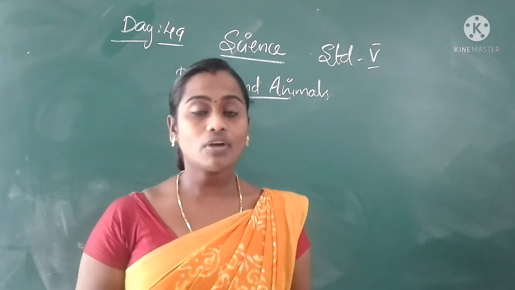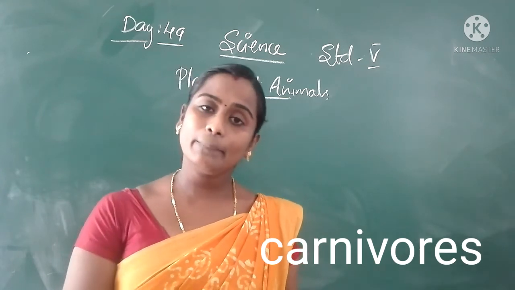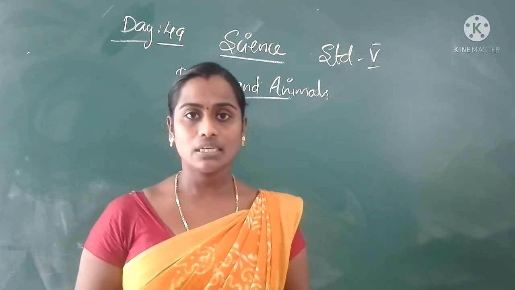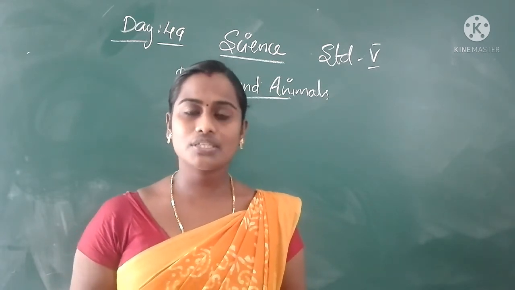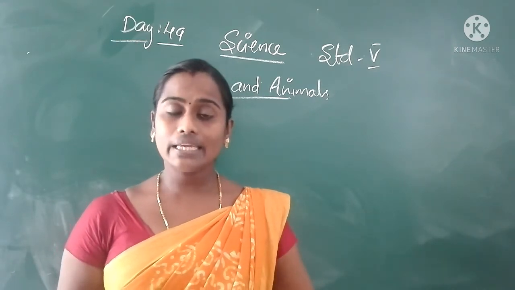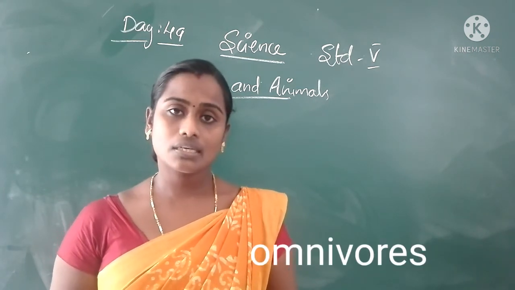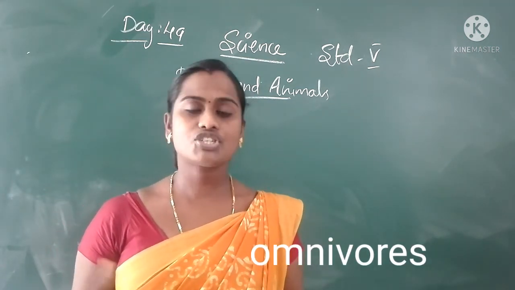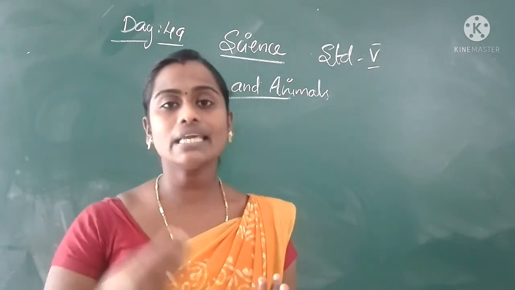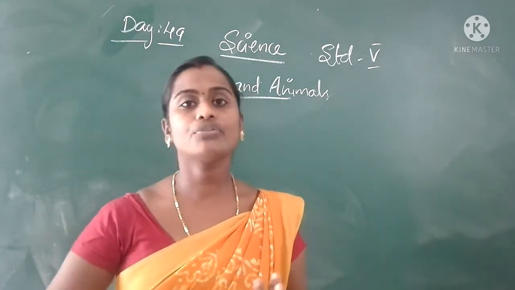What is carnivorous? Carnivores are the ones that depend on the herbivores. They are the flesh-eating ones, like lion, tiger, cheetah, dog. These are the carnivores, and they eat the flesh of the herbivores. And what about omnivorous? Yes, omnivores eat both flesh and plants. So herbivores directly eat the plants, and the omnivores and carnivores depend upon the herbivores.